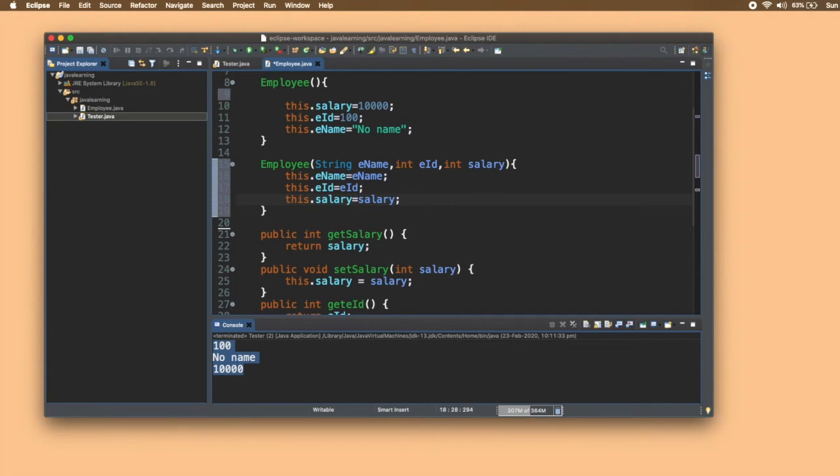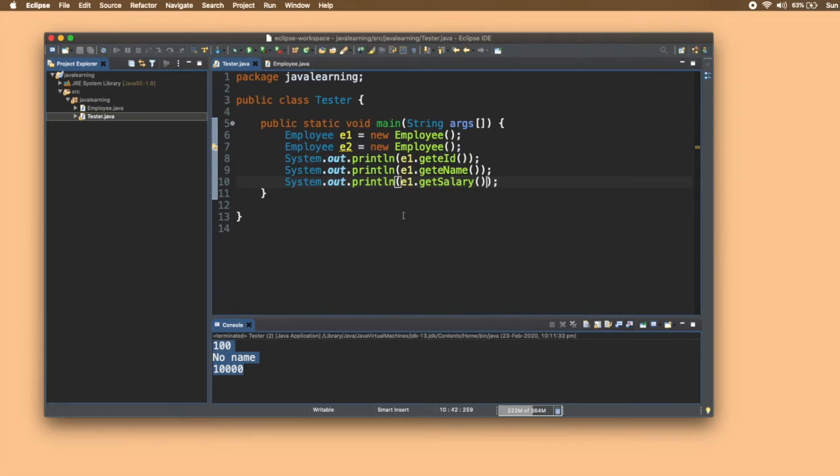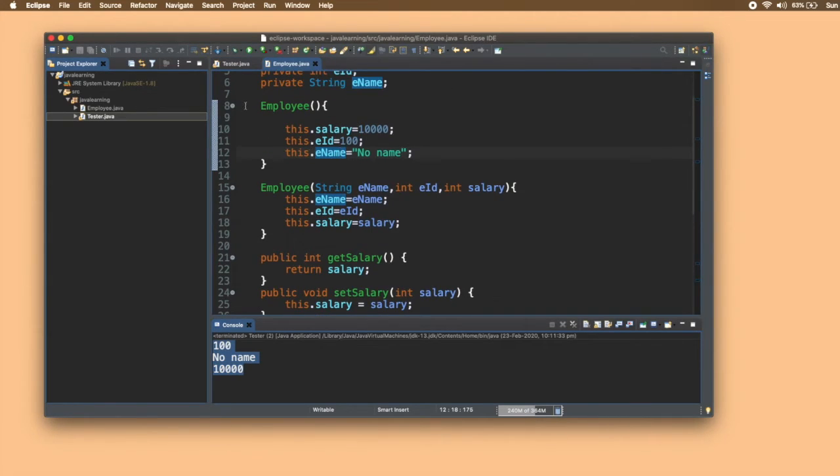Okay, so we finished writing the logic in the parameterized constructor. Now let's see how we can pass values. We'll go to the file where we have created our object. See, these empty braces will execute our default constructor.